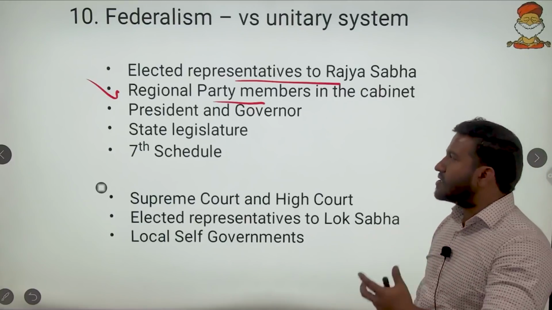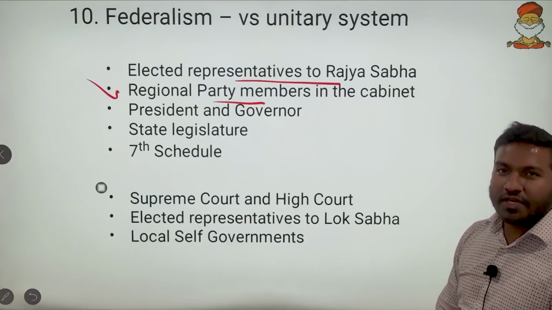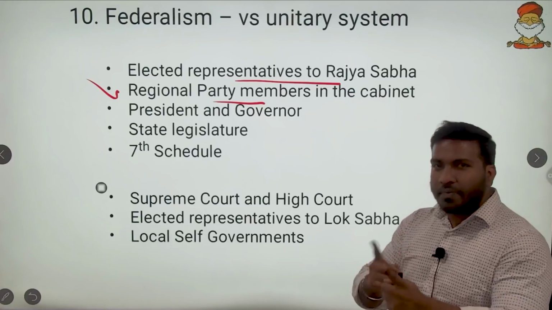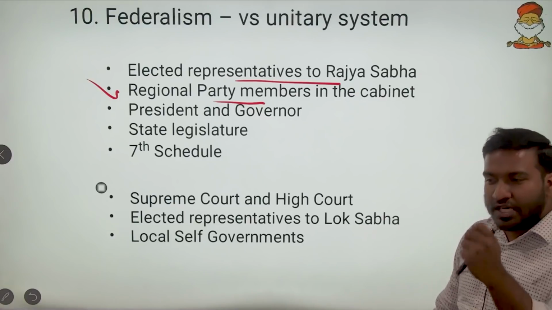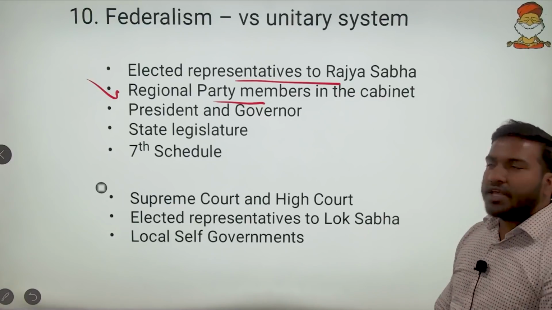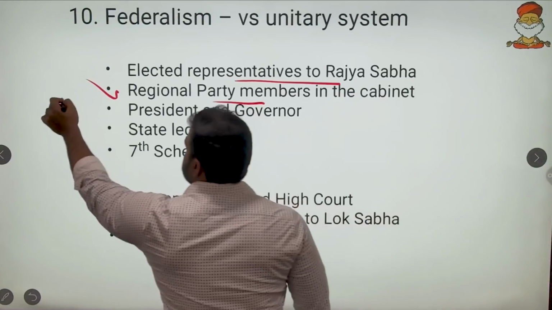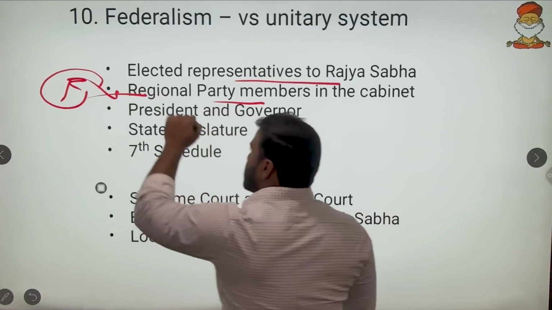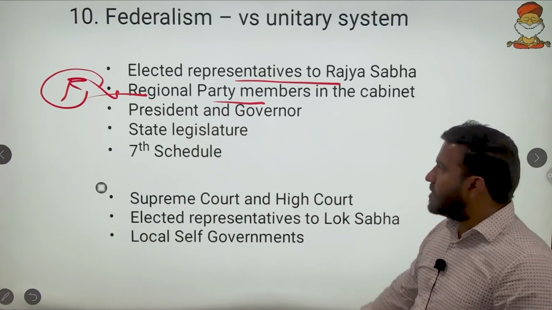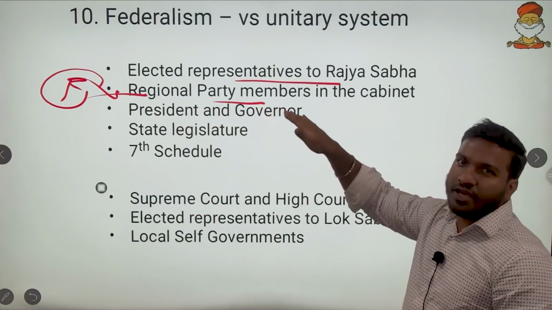Whenever a council of ministers listens to the voices of the state, it means there is proper center-state coordination. Center-state coordination is nothing but the very essence of federalism. So that is why this statement happens to be an indication of federalism.